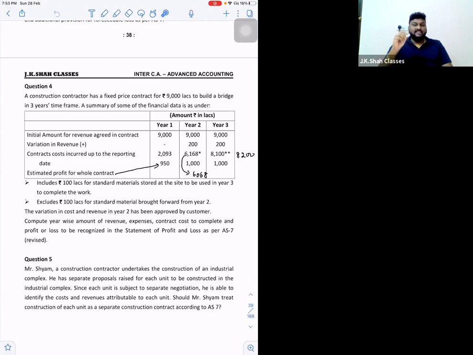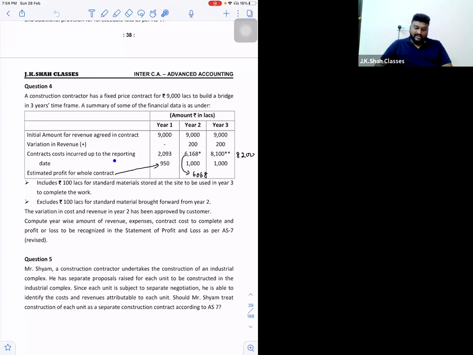You should be recognizing this as a revenue only when you are 100% certain about its ultimate collection. Right? And see, the point is given. The variation in cost and revenue in the year 2 has been approved by the customer. So since it is approved means it is certain that we are going to collect it. So 9,200 will be considered as my revenue, right?